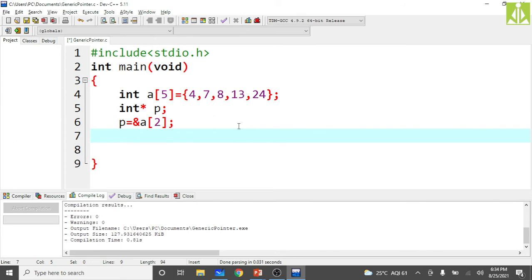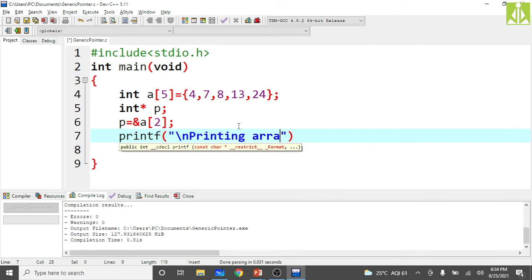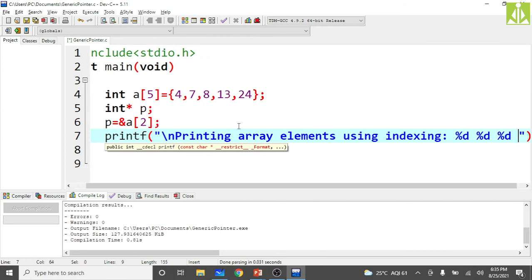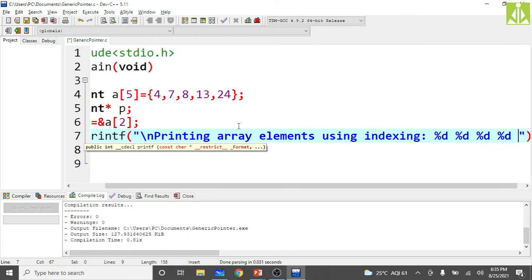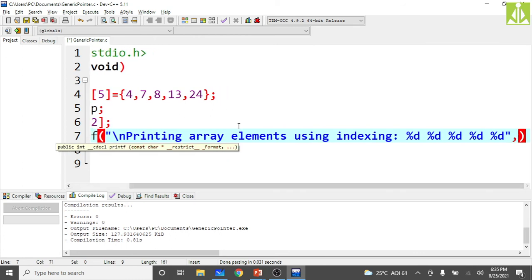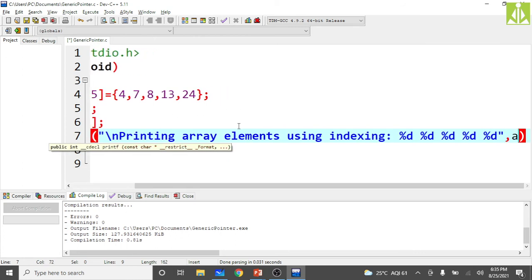So now print the values. There are many things we are doing over here. First, printing array elements using indexing. How many values do we have inside that array? 5 values: first percentile d, second percentile d, third percentile d, fourth and fifth. Now how can we print those values using indexing?